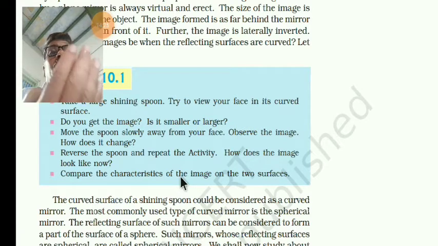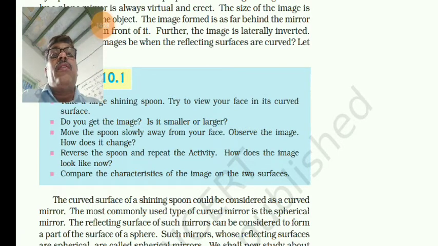In the concave mirror, you will observe your image inverted, upside down, and large, meaning it appears bigger in size. But if you are seeing the back side, the convex mirror, then you will see it upright and smaller in size. So these are the things we are able to see in the shining spoon.